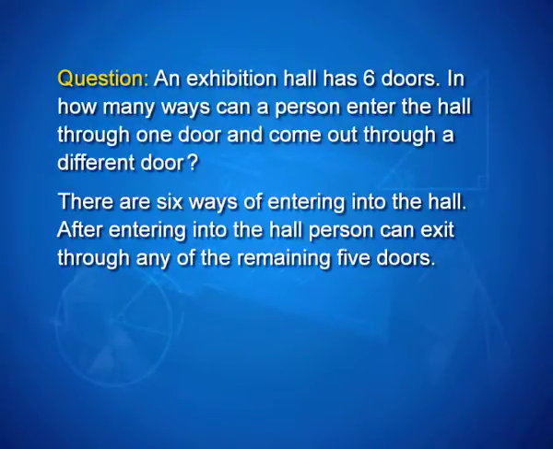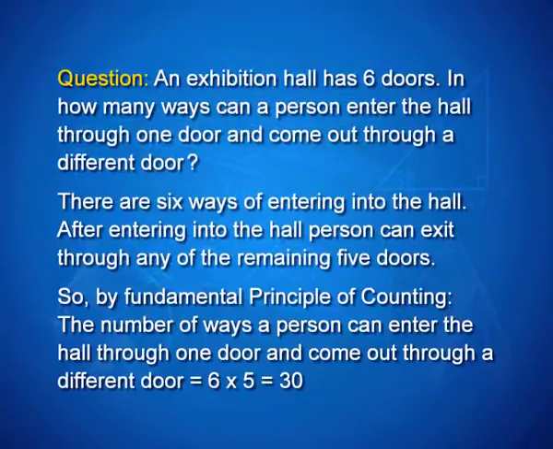Again, I guess you would have already understood what you have to do. If a person enters through one particular door, then for exiting, he has how many possibilities? 5 different ways, and there were 6 possible entrances. So, the entrance can be done in how many ways? 6 ways, whereas the exit can be done only in 5 ways. And therefore, by the fundamental principle of counting, the total number of possible ways of doing so will be 6 times 5, which is nothing but 30.